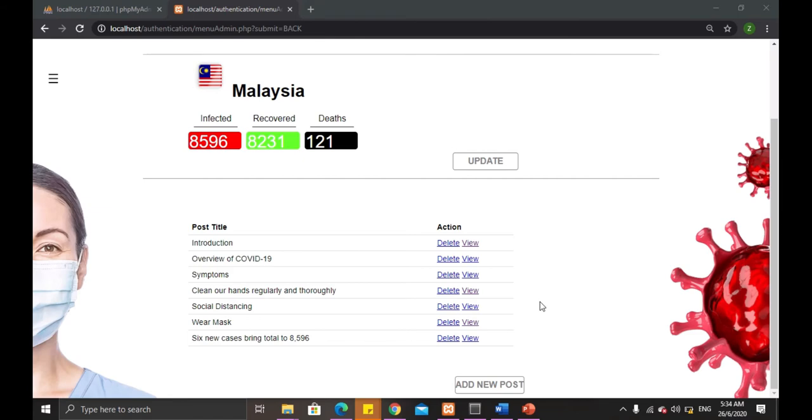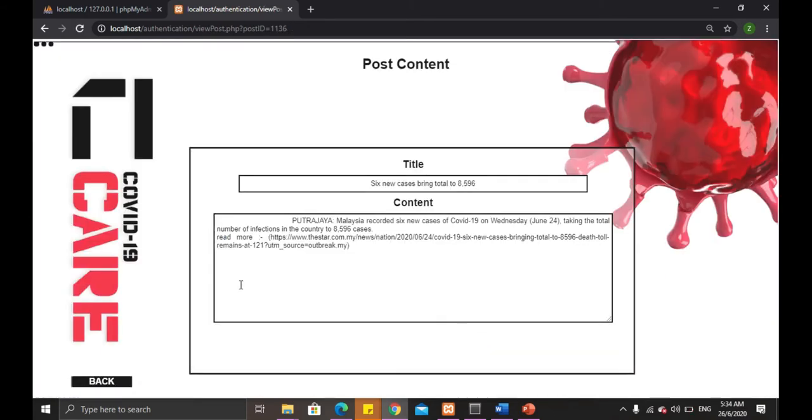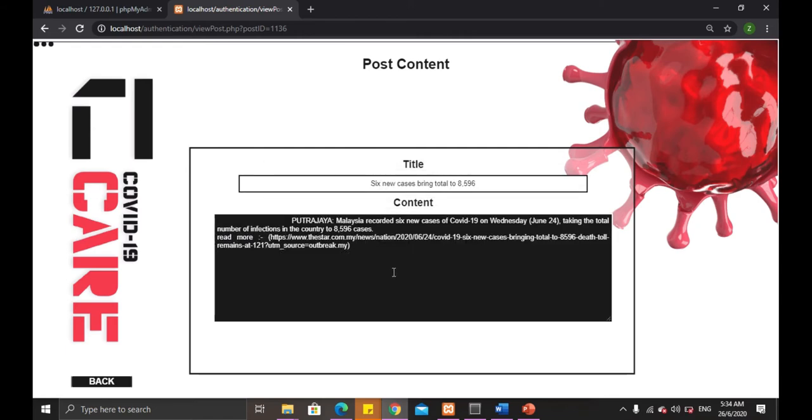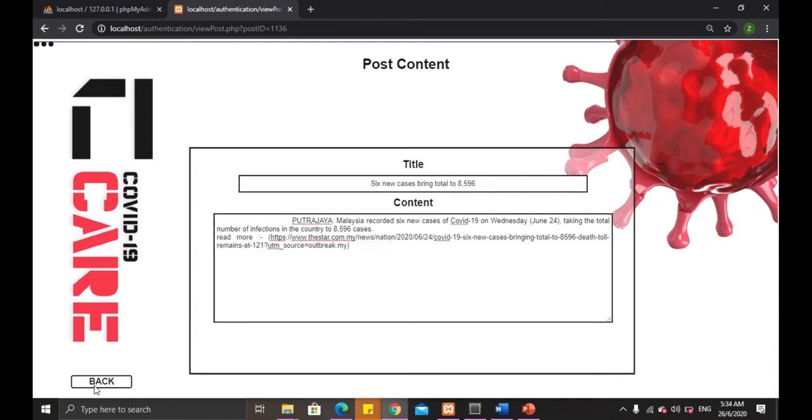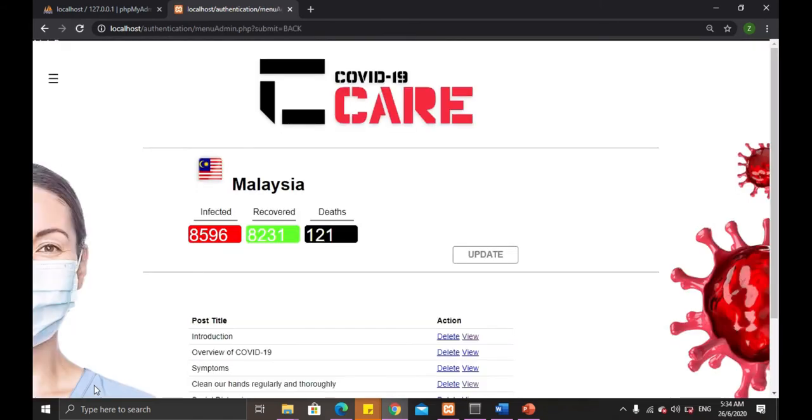So next, I would like to present how admin views and deletes the post. As you can see here, there is a post that had been added by my friend FAAIZ just now. So admin can click on this view button to view the post. When admin clicks on it, you can see the title and also the content of the post.